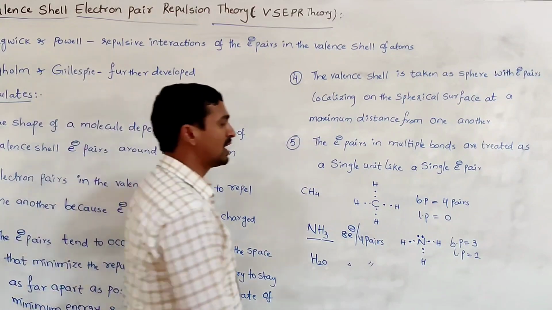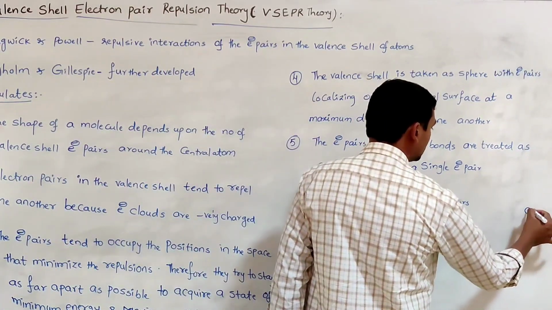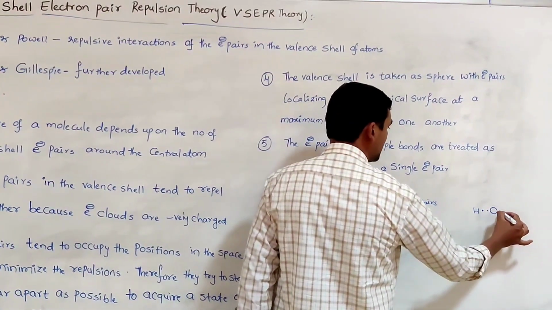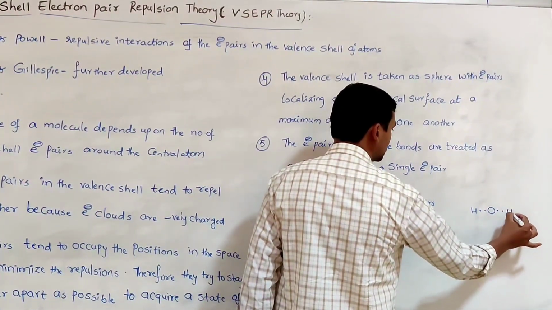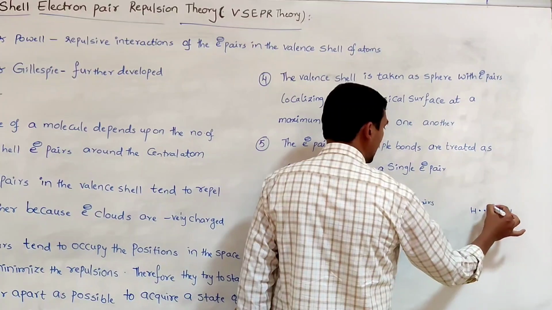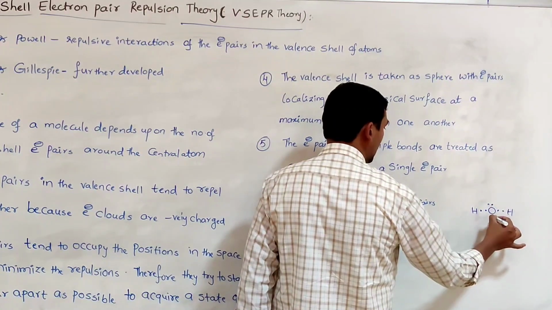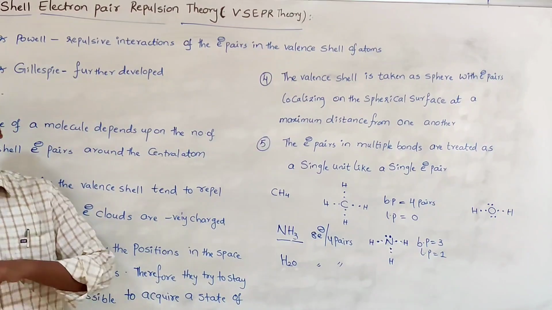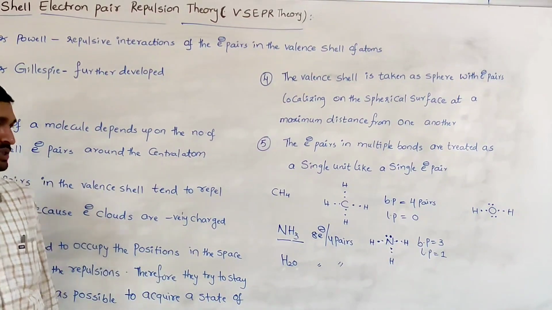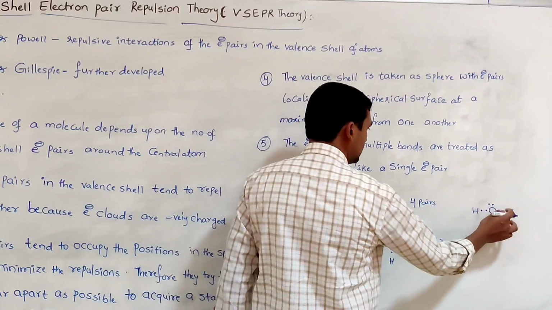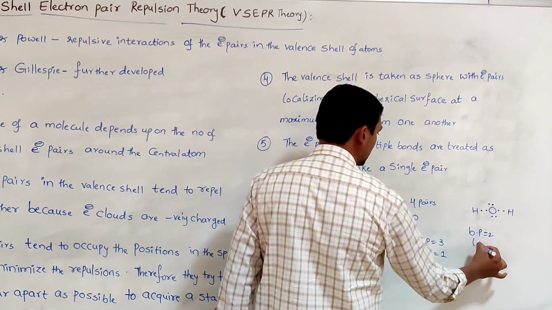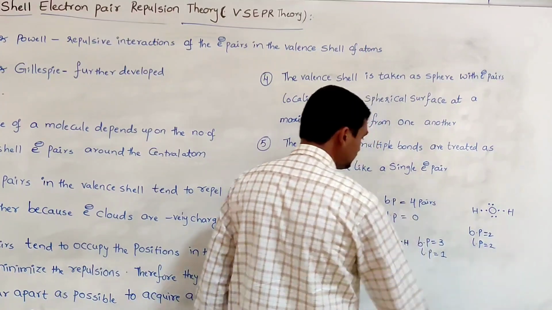Of these 4 pairs, 2 pairs participate in the bond formation between oxygen and hydrogen, and the remaining 2 electron pairs present on the oxygen do not participate in the bond formation. So here bond pairs are 2 and lone pairs are 2.